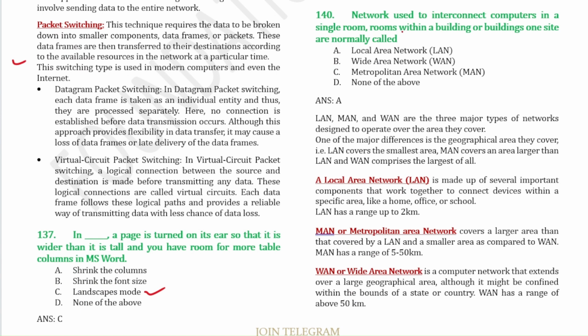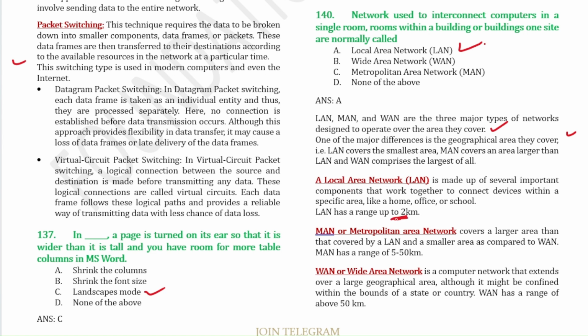Next question: a network used to interconnect computers in a single room, or rooms within a building, or buildings on one site, is normally called a local area network. LAN, MAN, and WAN are the three major types of network, designed to operate over the area they cover. The major difference is the geographical area they cover. LAN covers the smallest area, then MAN, and WAN covers the largest area. You have to know the full forms, and you have to know the range.